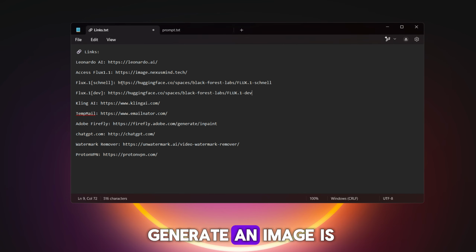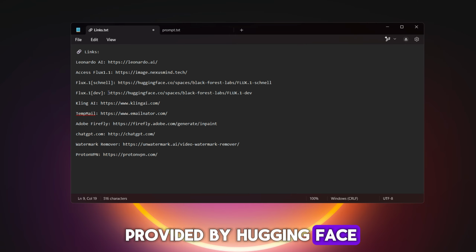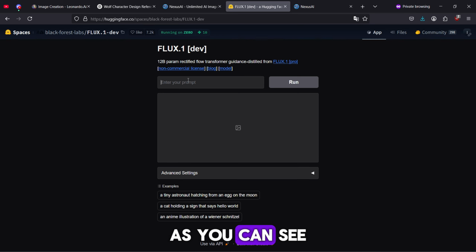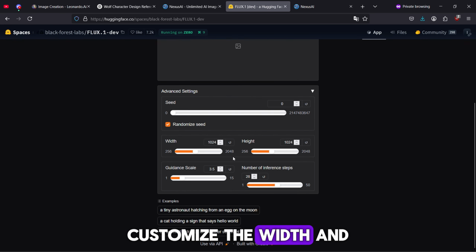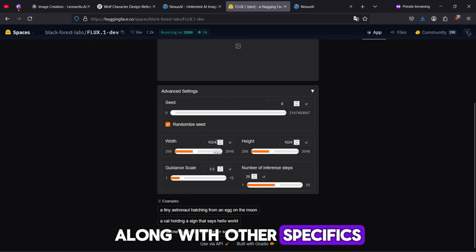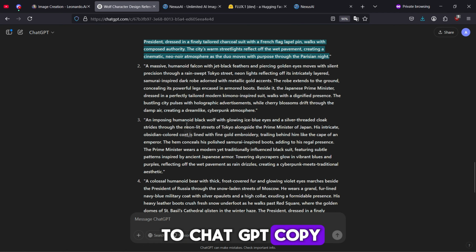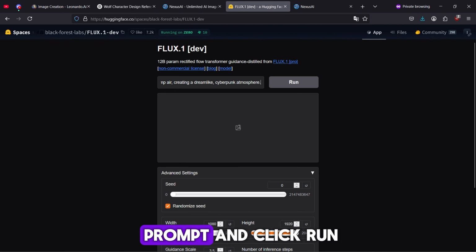The last way to generate an image is by using the free space for the Flux models provided by Hugging Face. Simply go to the link in the description of the video, and now we're on the site. As you can see, it has a really simple interface, and you can check the advanced settings to customize the width and height of your image, along with other specifics you can adjust. Now, let's set our height to 1920 and our width to 1080. So let's go back to ChatGPT, copy our prompt, and paste it here. We're going to use the Flux Dev model for this. Now let's paste our prompt and click Run.